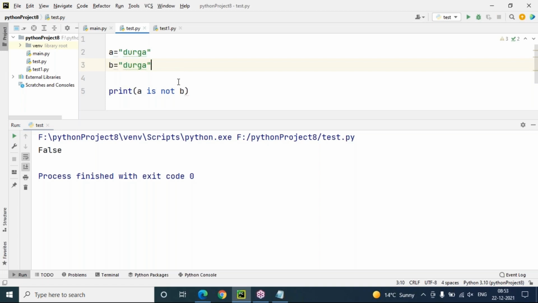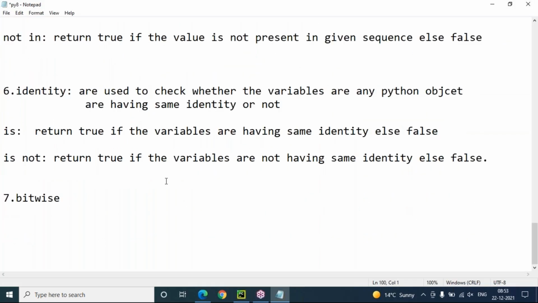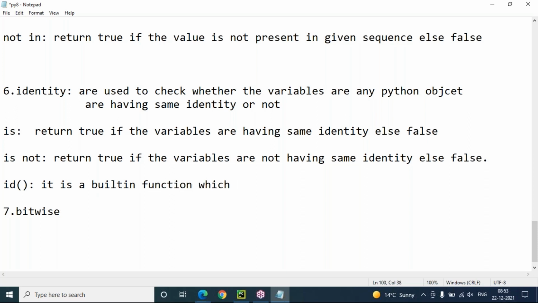But based on what will it check? Okay, let me show you. There is a function in Python programming that is called the ID function, sir. What function do we have? ID function. ID is a built-in function, which is used to get the memory address of the object.